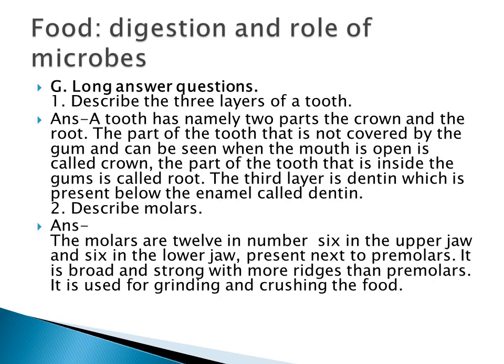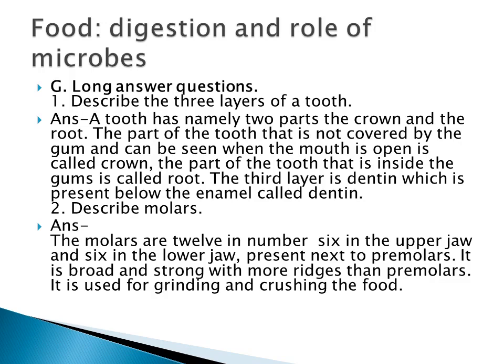And then long answer. First one, describe the 3 layers of tooth. The tooth has mainly 2 parts only, the crown and the root. The part of the tooth that is not covered by the gum, which you can see when you open your mouth, is called the crown. And the part inside is called the root. Another layer is called the dentin, which is present below the enamel.